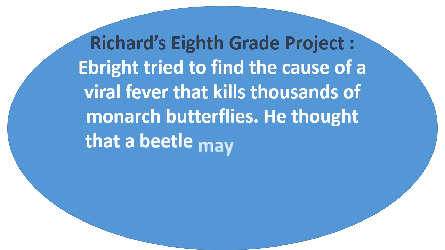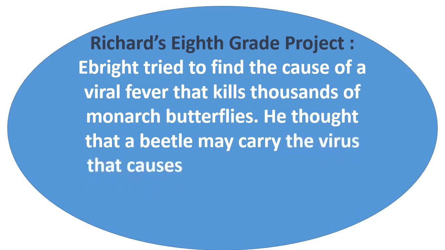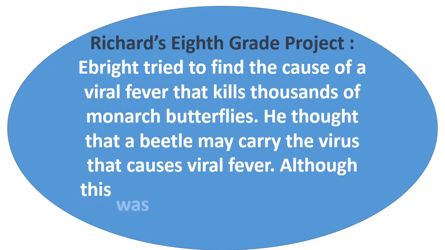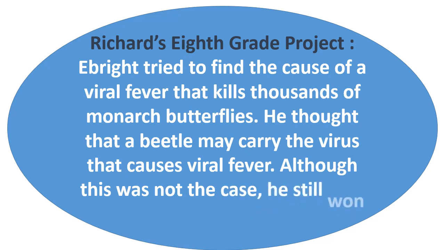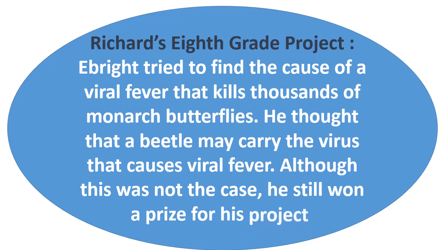So he thought that a beetle may carry this disease or this virus that causes viral fever to monarch butterflies. Although this was not true, he didn't get any real result, this was not the case, but he still won a prize. He went ahead and showed that he had tried the experiment.